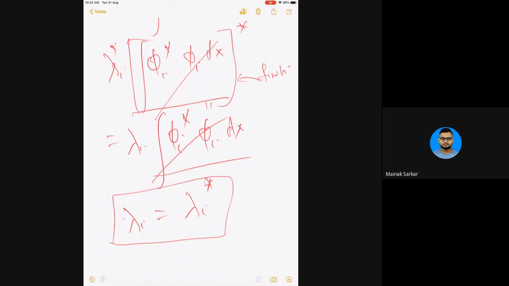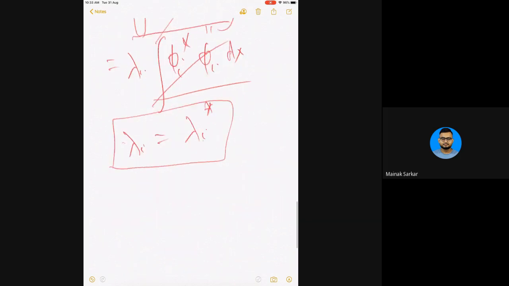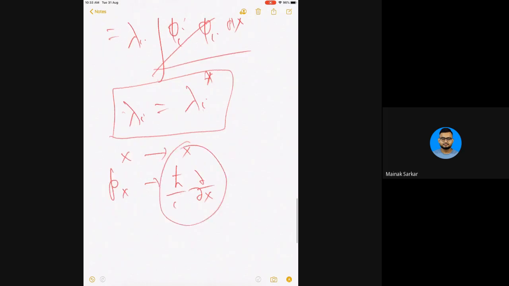All right. So if there are no more questions on postulate 2: postulate 2 essentially says that for every dynamical observable there exists a Hermitian operator, and the operator can be constructed by writing the classical expression in terms of position and momentum. Don't forget that. And in coordinate representation, replace x by x, p_x by h cross over i, del by del x. This is the operator form.